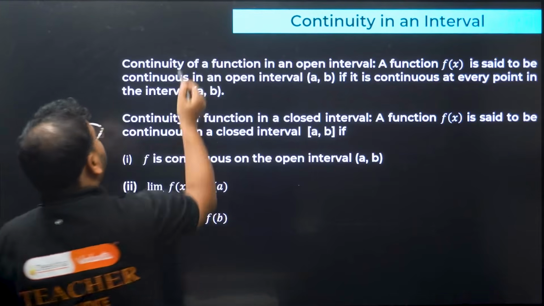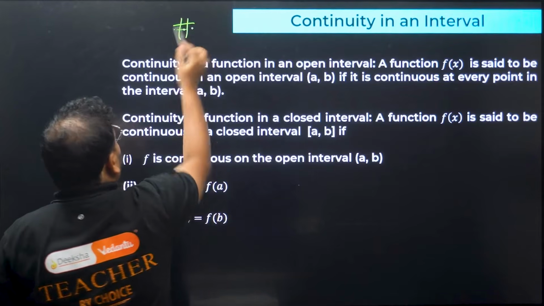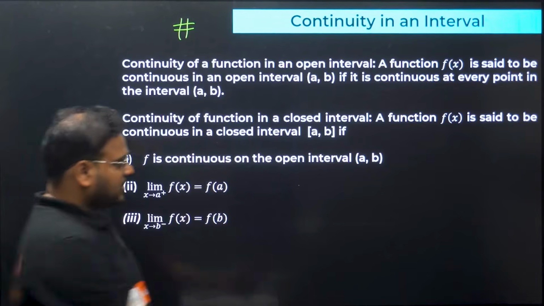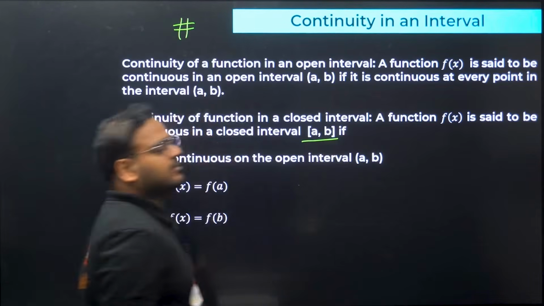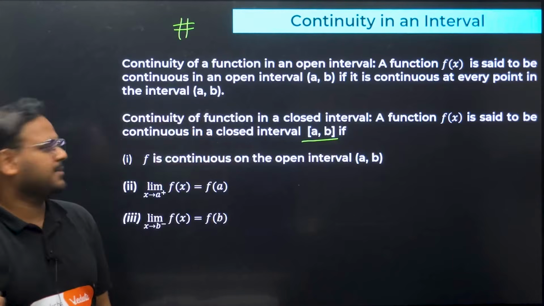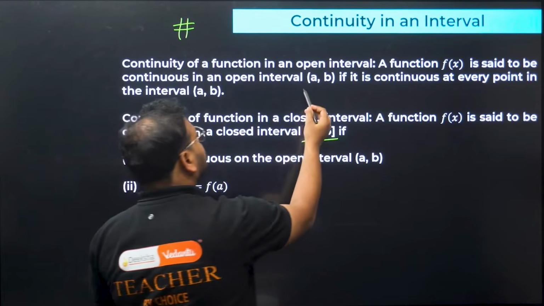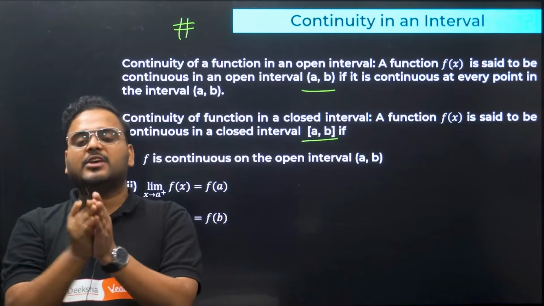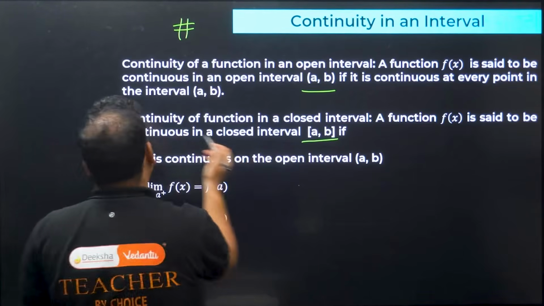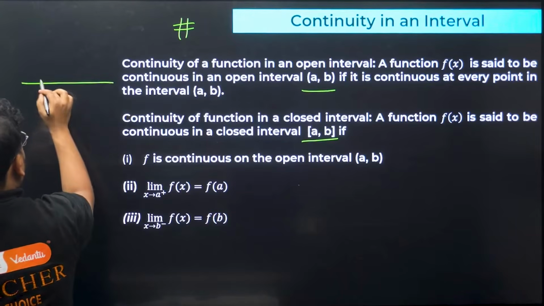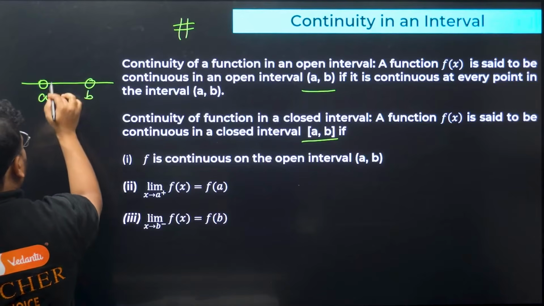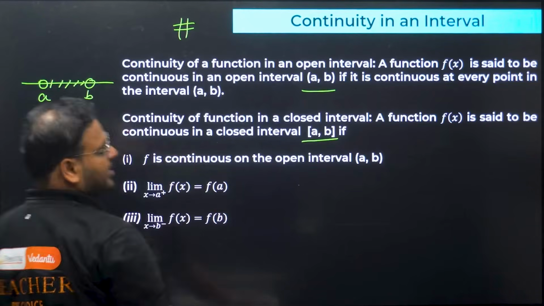If I have to frame a difficult question, I'll frame it from this topic: continuity in an interval, especially for closed intervals, because for open intervals it is very easy. How come, sir? When we say open interval, let's say this is A and this is B. Open interval means all the points are there except A and B.